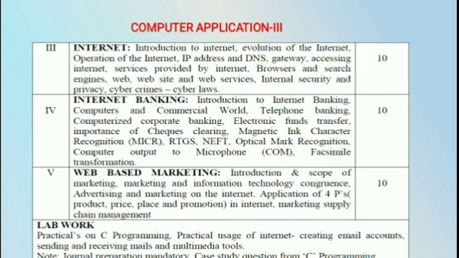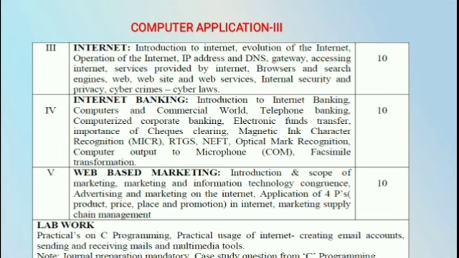The next one is the internet. What is meant by internet? Nowadays we are all aware of the internet. The internet is an interconnected network. How does the internet work? The evolution of the internet. When did the internet come into existence? We know Charles Babbage is the father of the computer. Then who is the father of the internet? Obviously, Tim Berners-Lee is the father of the internet.